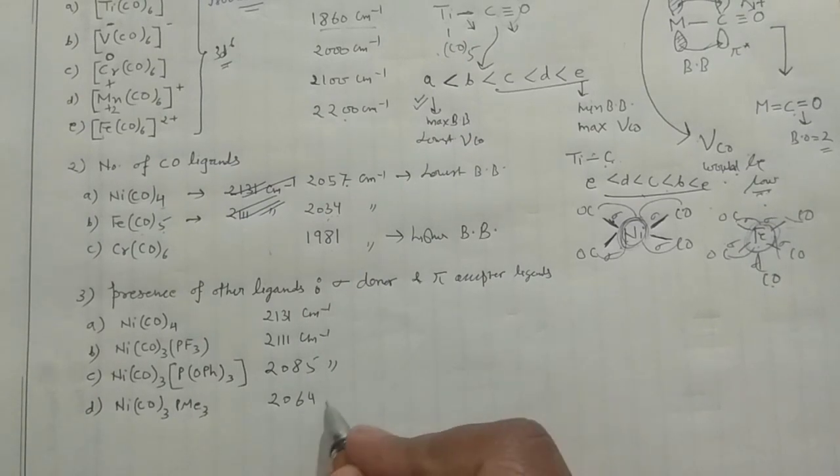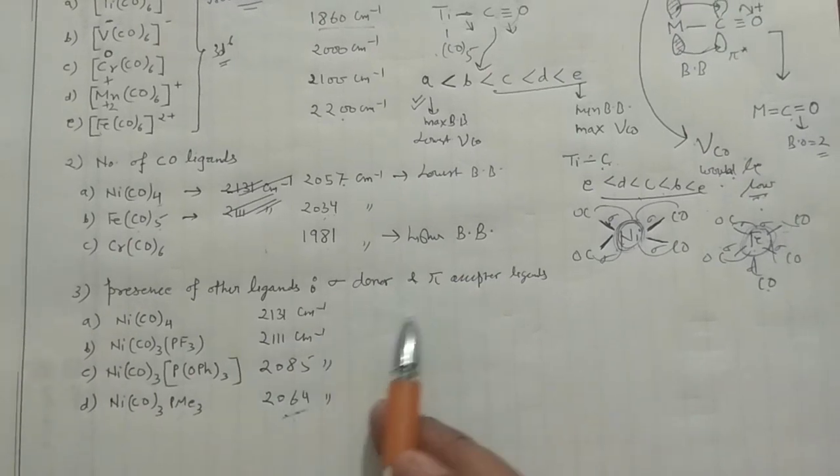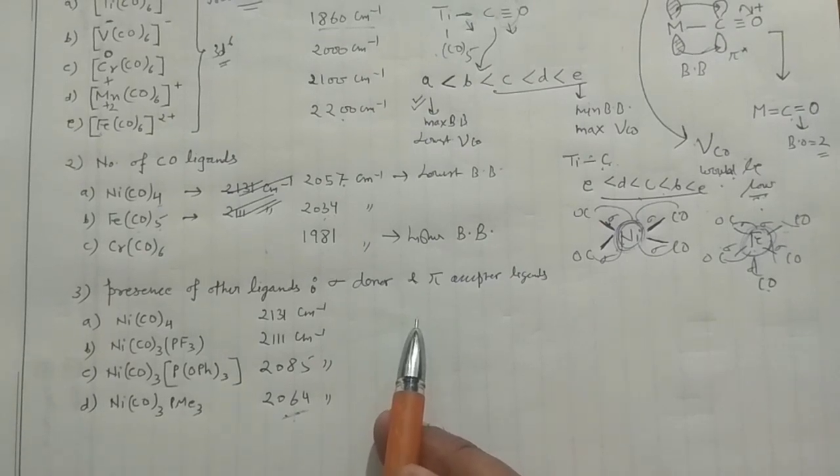That means the back bonding is maximum here. Only when back bonding is maximum will you have the lowest value of the carbonyl stretching frequency. So you can think about what kind of ligands they are.